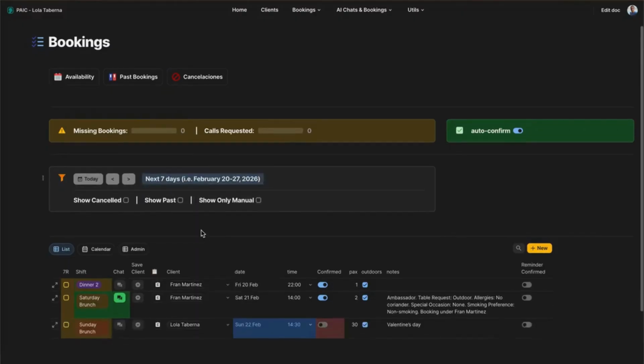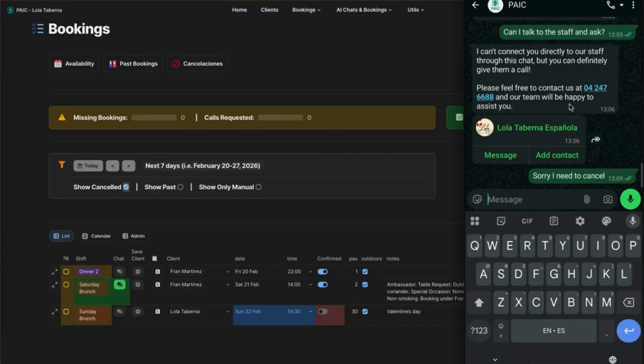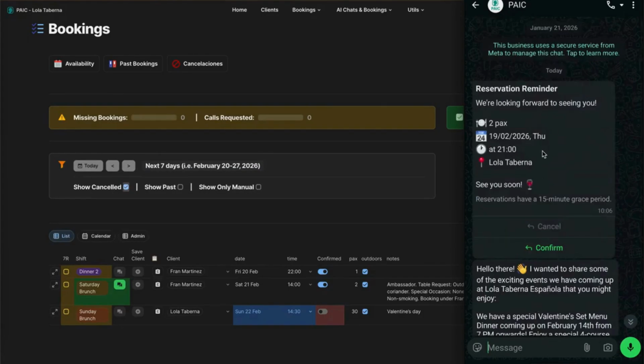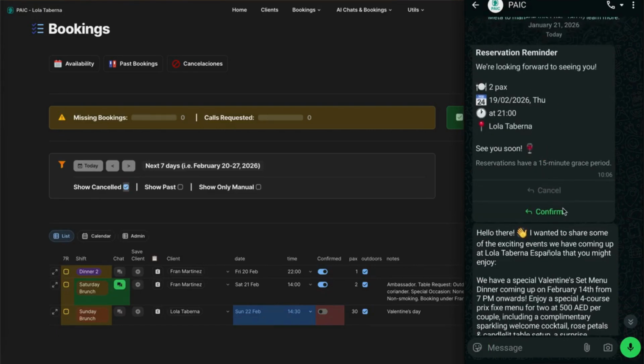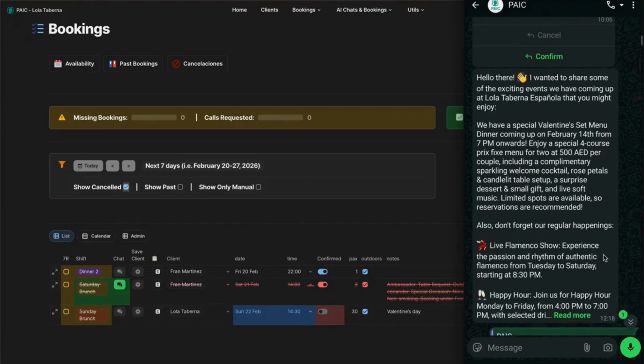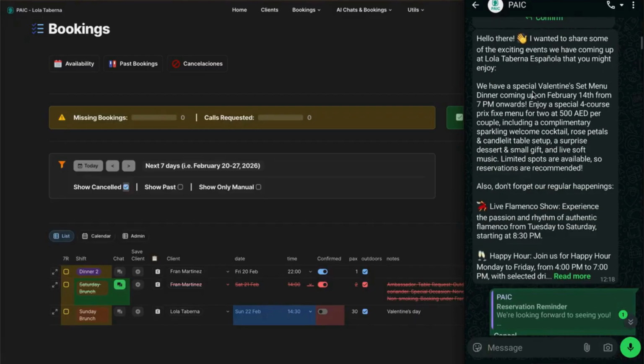Whatever is like this means that it has been done automatically. And then, in case Lola wants to know if they need to handle something, maybe they want to see the canceled ones. While this is happening, I will go up because we saw that we have this reminder that we canceled. This comes a day before for all the reservations. And then also, at some point, even without me asking, it was proactively saying, we have a special Valentine's menu, and gave some information.